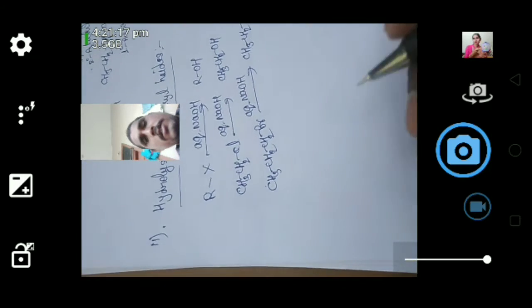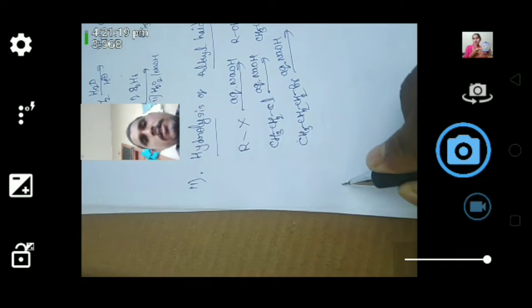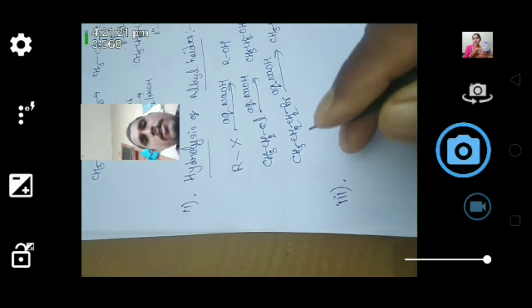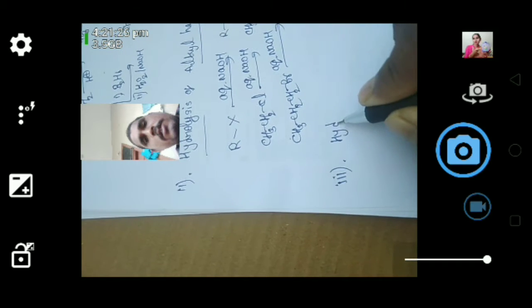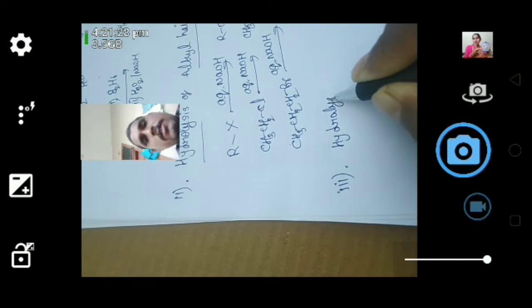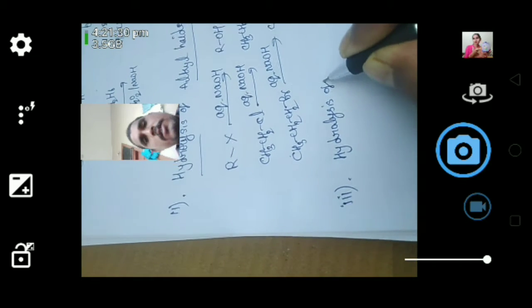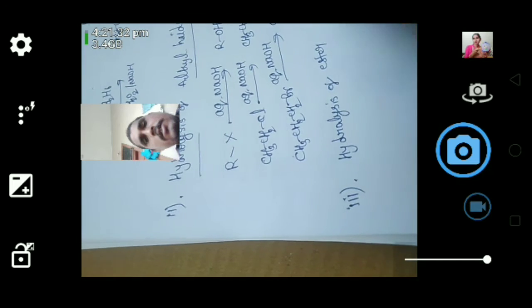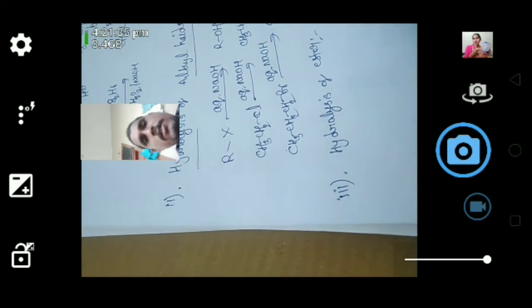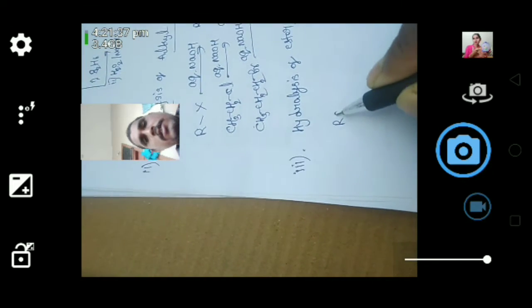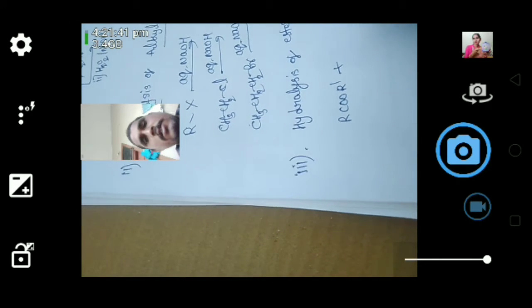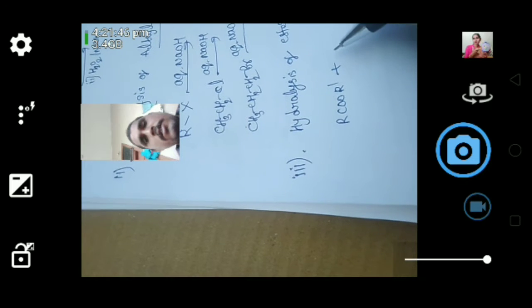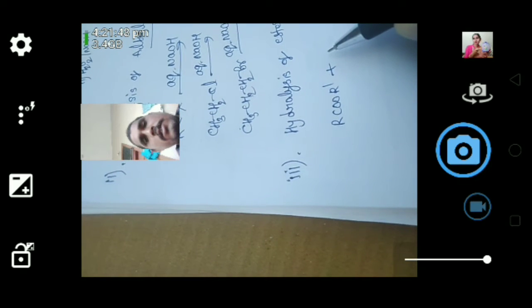Now coming to the third method, that is hydrolysis of esters. Here the RCOOR' ester, when we subject this ester to hydrolysis,